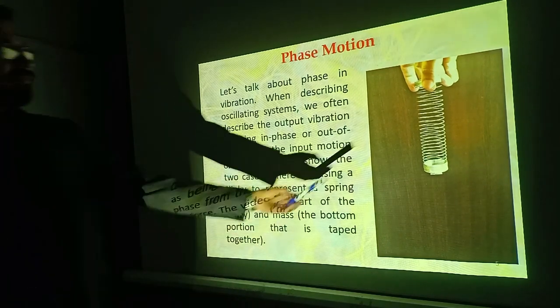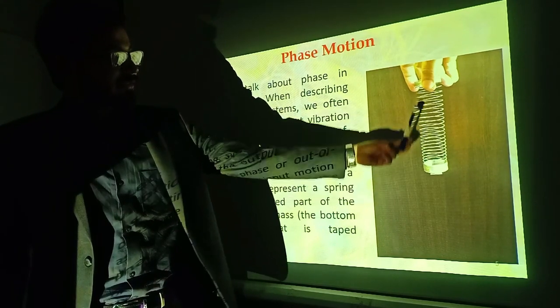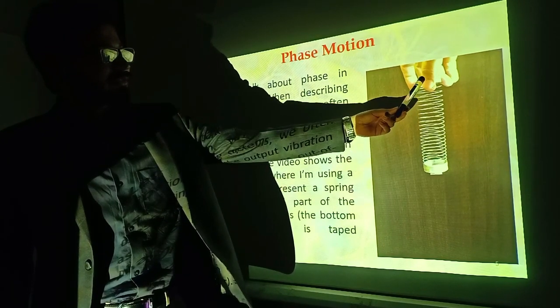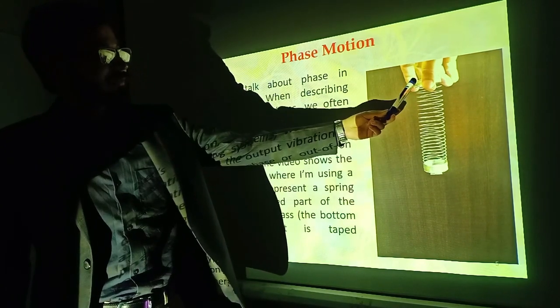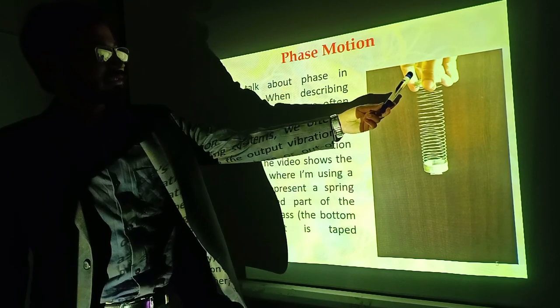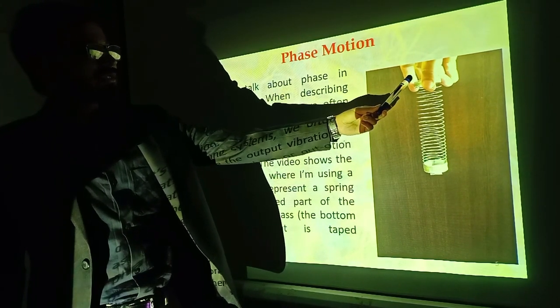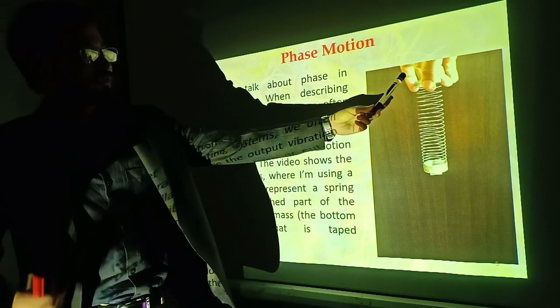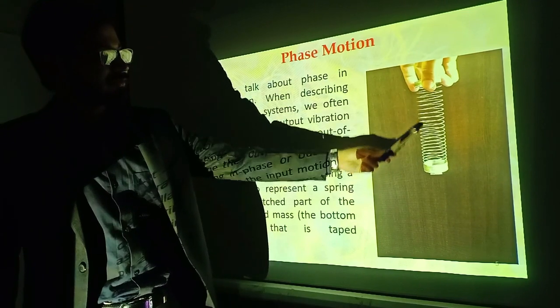In this example you can see that this spring is supported at one end with the help of a hand, and it will act as a shaker. This hand will provide the external force or external harmonic motion, and with the help of that motion this spring will vibrate.